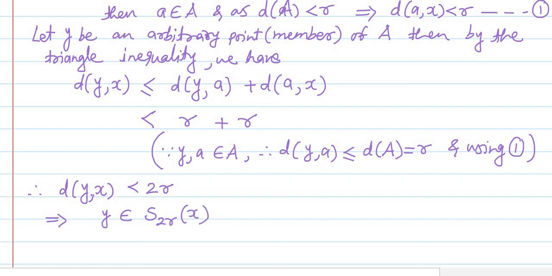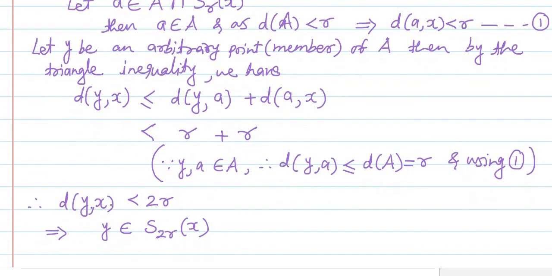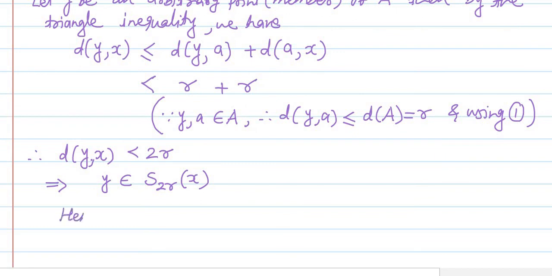Now see what we have shown. We have considered an arbitrary point Y from the set A, and we have shown that Y lies in this open sphere. This means that every point of the set capital A lies in the open sphere S2R of X, and hence this complete set A is contained in the open sphere with radius 2R and center at X. Like this we have shown this. So likewise we have solved this example.